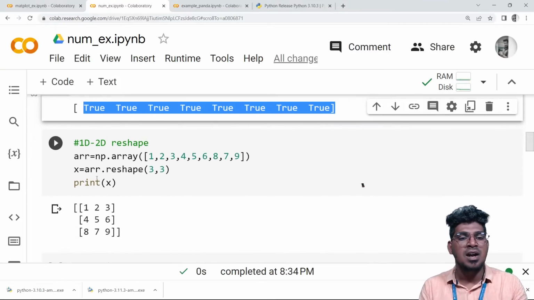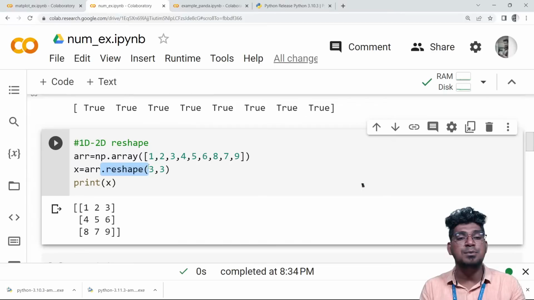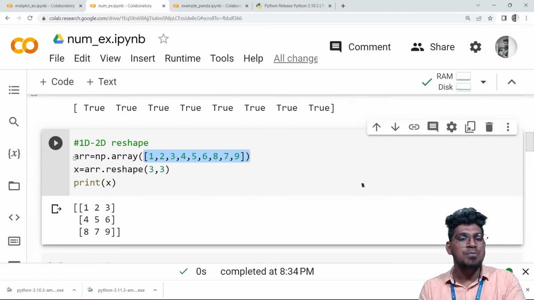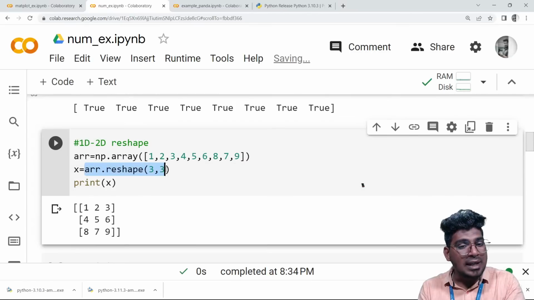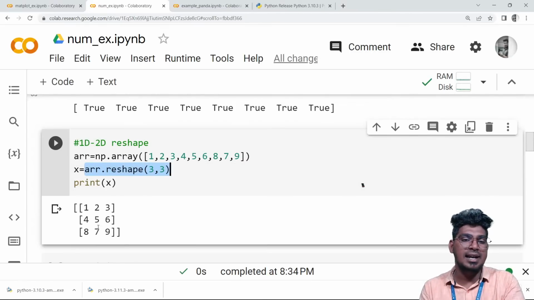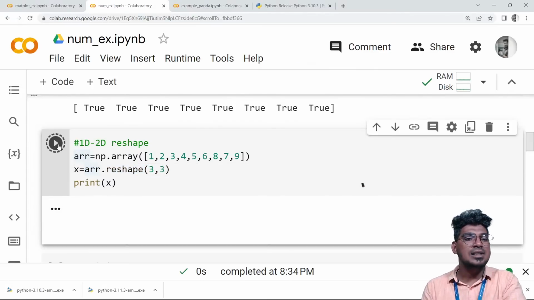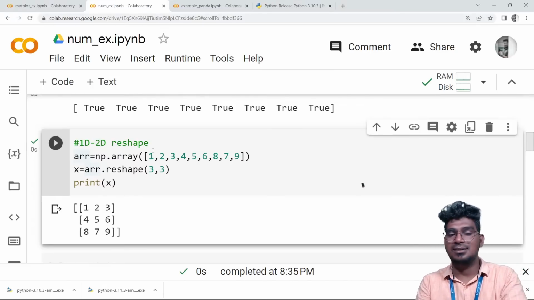And reshaping, with the help of the reshape function, will help in reshaping this particular single dimensional array. So with NumPy dot array, I'm going to create one particular array. Then I want to reshape this particular array. It will be displayed as 3 rows and 3 columns with the help of the reshape function. Okay, so this is the way NumPy works.